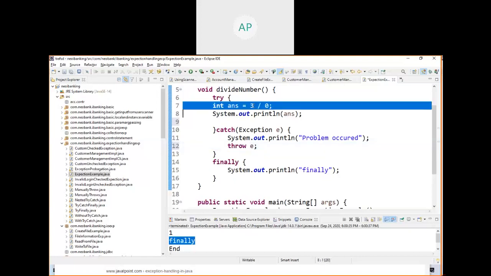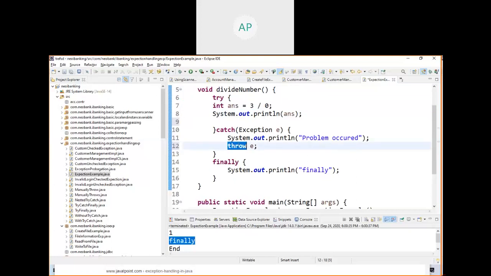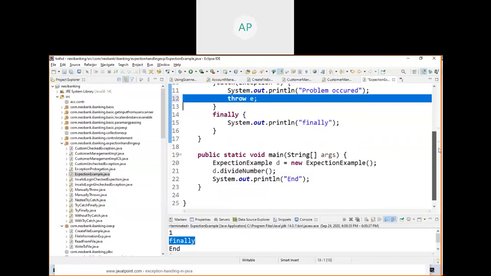You can write anywhere. Throw e. So this is an object, right? Throw e. You can write this one here or here, anywhere you can write. So what is the use of throw? We can throw the exception manually. Here, who throws the exception? Java throws the exception. If we want to throw the exception, then use the keyword called throw.